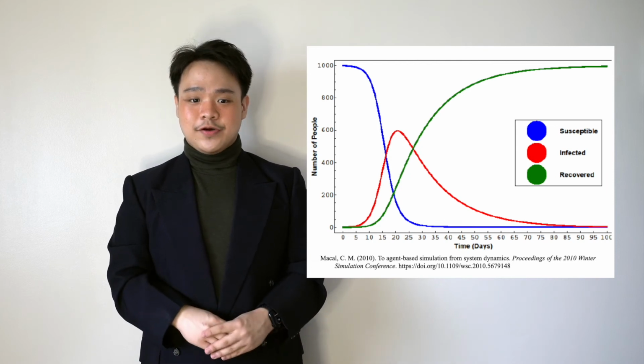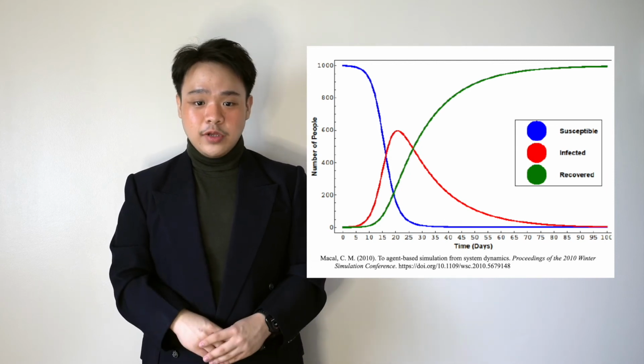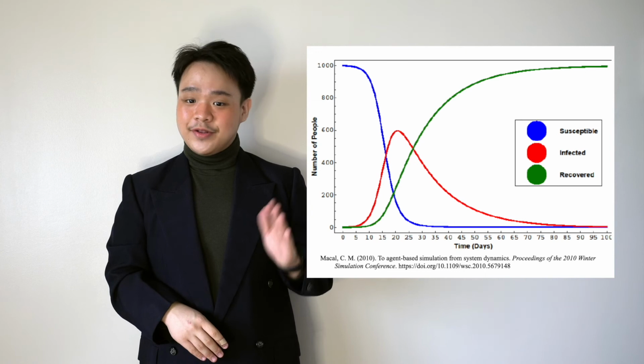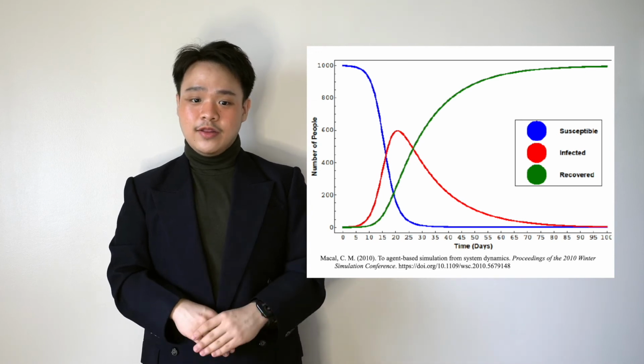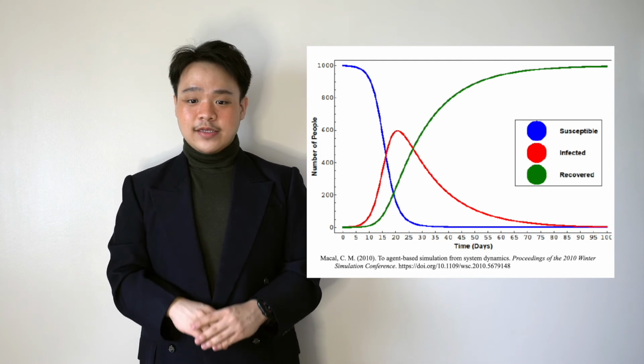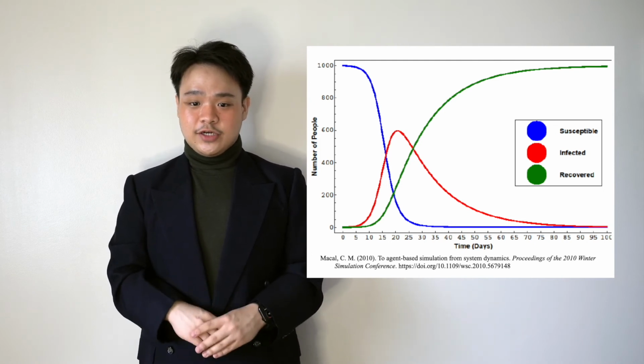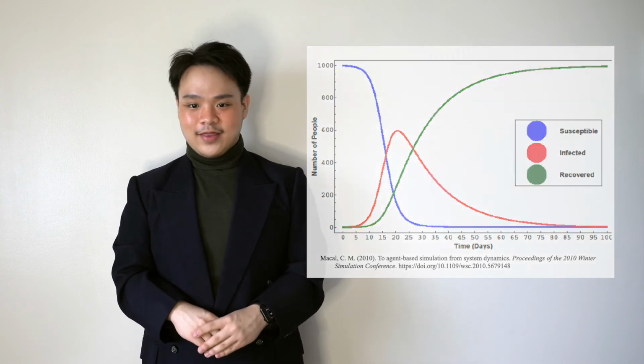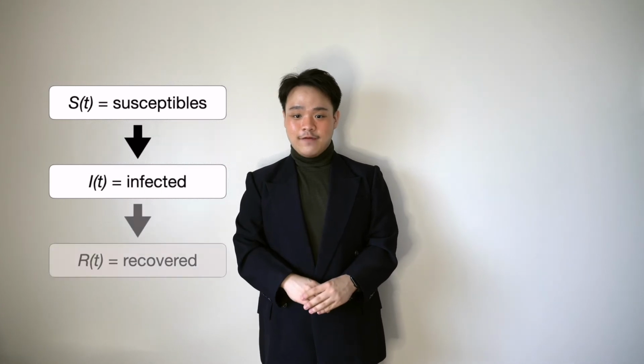We can also observe that the graph of the infected population first increases but later decreases because we know that in the beginning, a lot of people will be infected. However, as time passes by, more people will recover from the disease while less transition from being susceptible to being infected. Through the SIR model, we are able to understand the behavior of epidemics and pandemics through the interactions of the susceptibles, infected, and recovered.